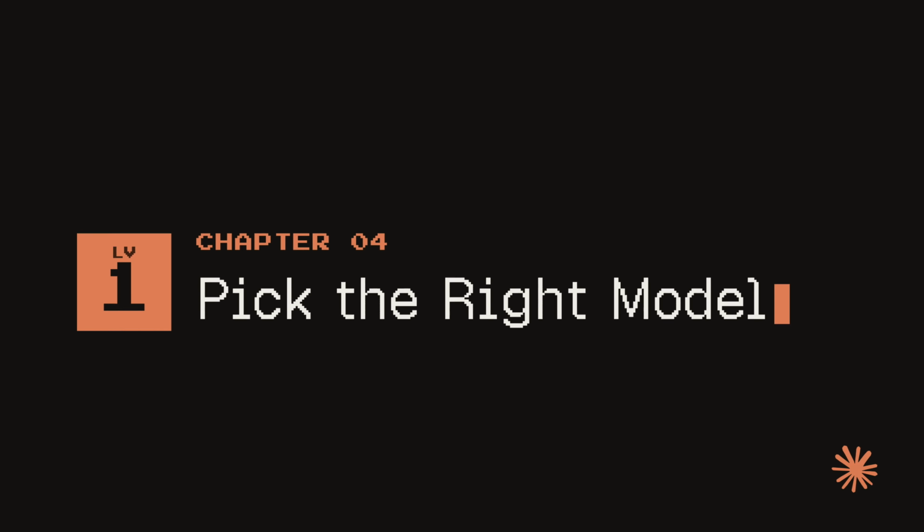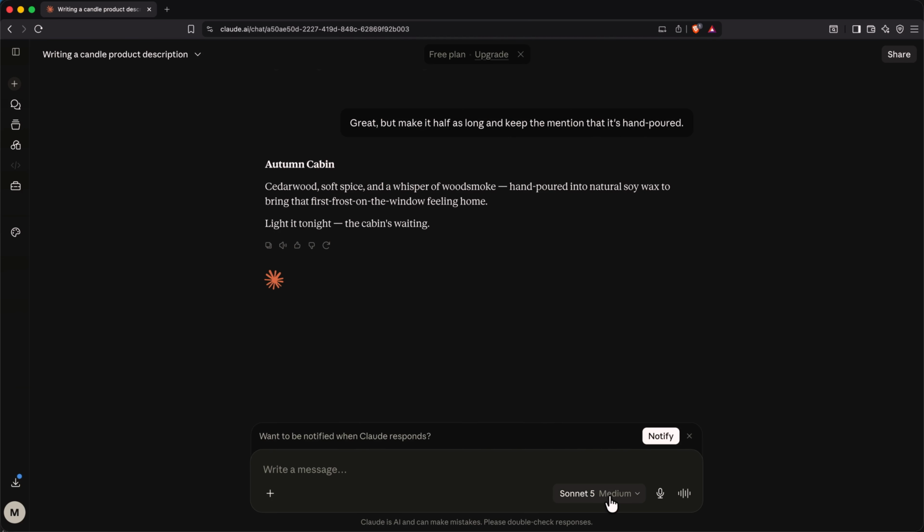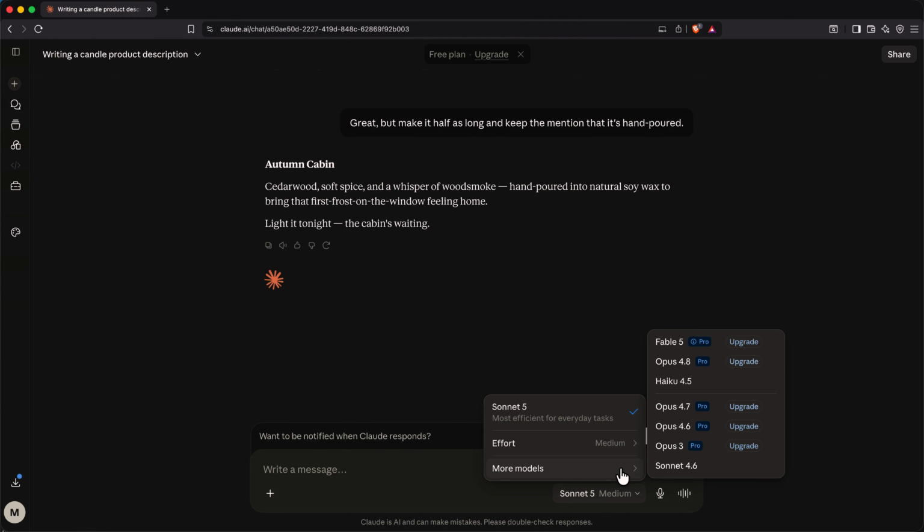Talk about models. Down here at the bottom right, you can see it says Sonnet 5 Medium. And if I click on that, we'll see a whole list of other models that are available. Granted, some are only available on the paid plans. The model is the brain answering you. The names and version numbers change all the time. So here's the only pattern you need to know.